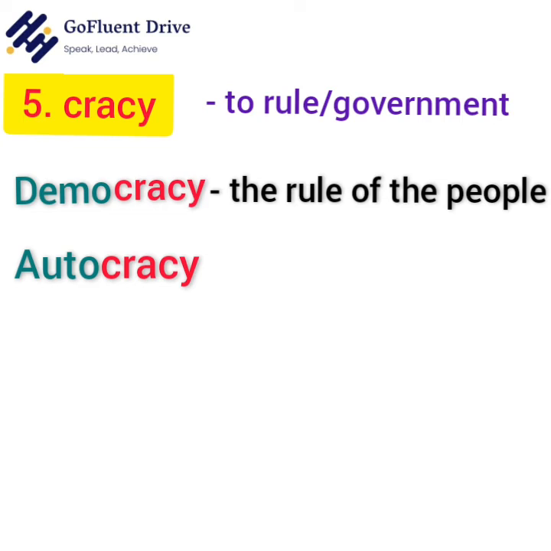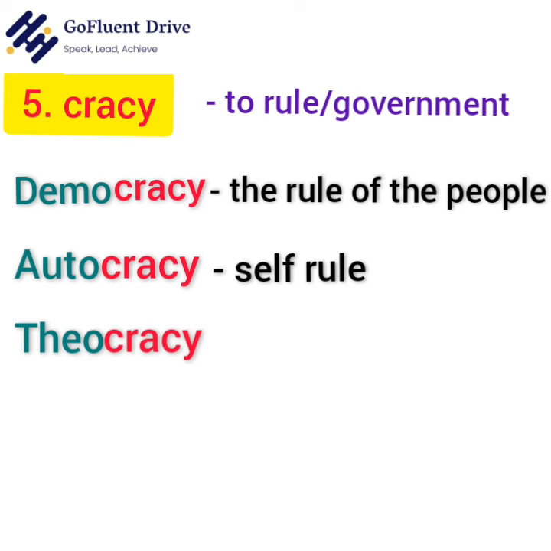Autocracy. Here we have two root words, auto and cracy. Cracy means to rule or government and auto means self. Thus, autocracy means self-rule. An autocratic person doesn't follow whatever others say. He'll do whatever he feels like doing. If a person has a self-rule, he is autocratic.